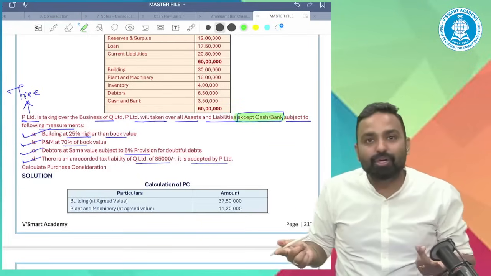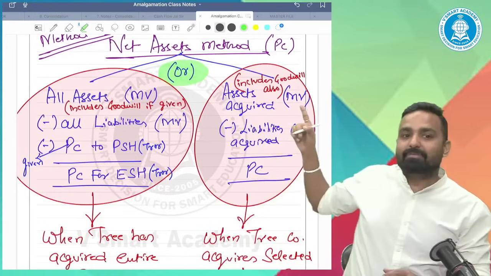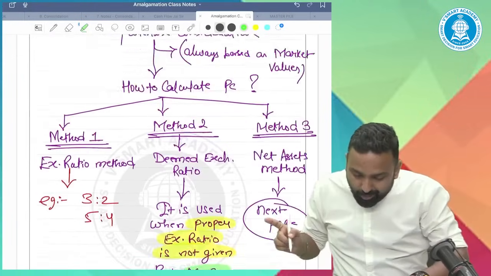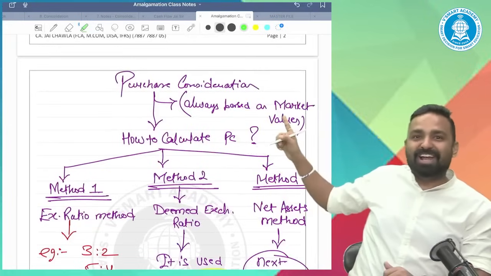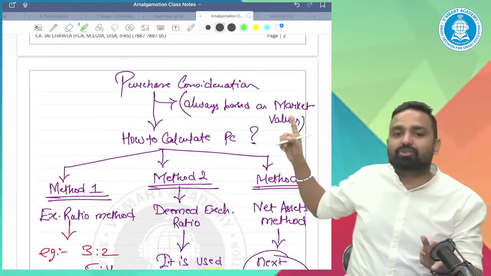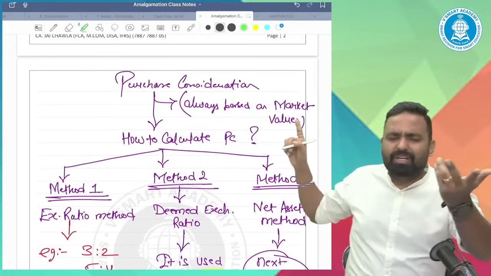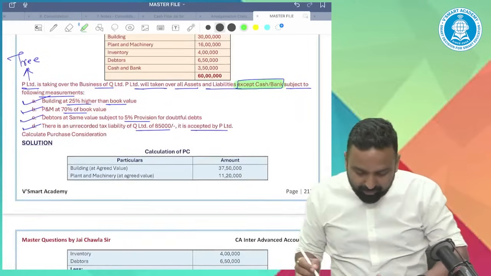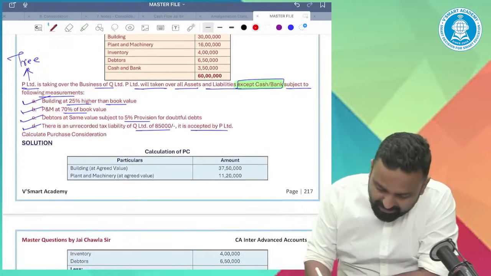So what will you do? You will consider assets acquired at market value and liabilities acquired at market value. Market value only, because as per my golden rule, PC is always based on market value. If market values are not given, then only book values. So PC is basically the market values.